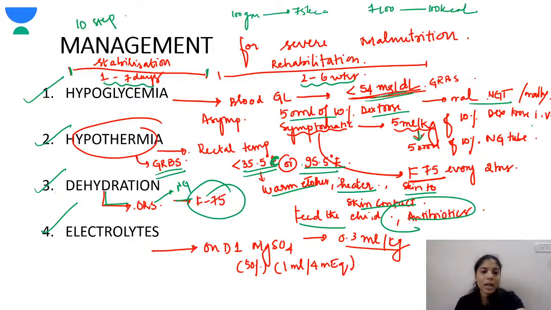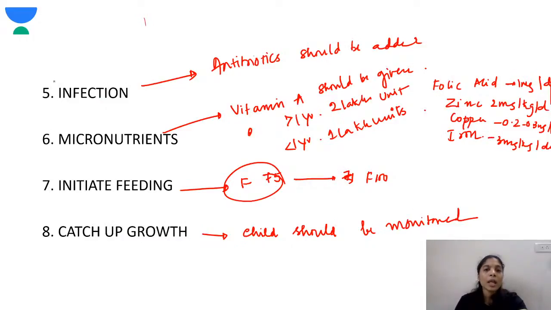Okay, so electrolytes on day 1, magnesium sulfate, MgSO4, 50%, is given at 0.3 ml per kg. Okay, it's given IM. So 1 ml has 4 milliequivalents. Next, infections should be controlled with antibiotics. So these children are highly prone to infections, okay, because the immunity is lowered. So antibiotics should be added.